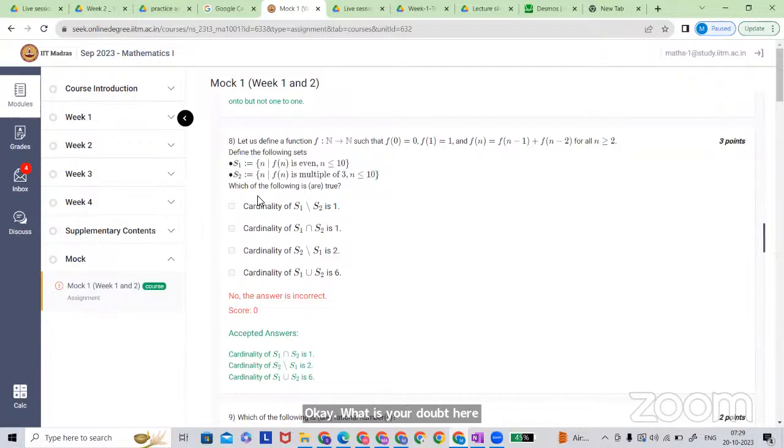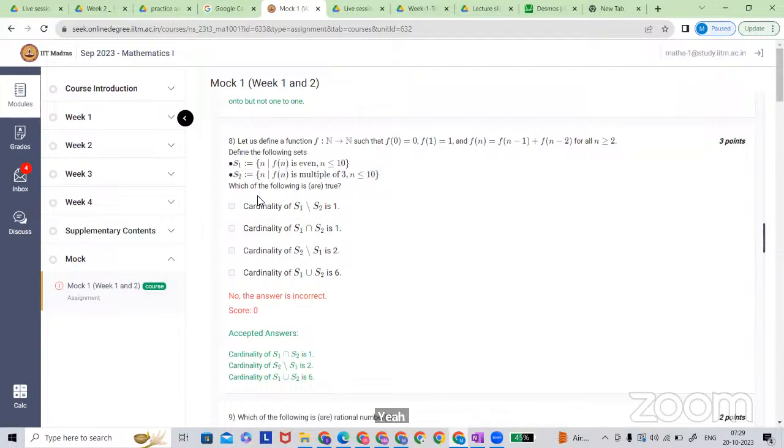Sir, I calculated but I didn't get the cardinality of S1 minus S2. Could you please tell me how to do this? There is no other way. You have to find S1, you have to find S2.